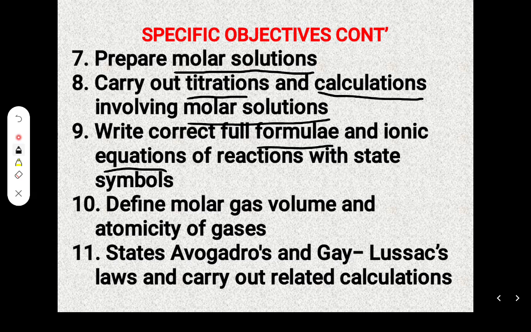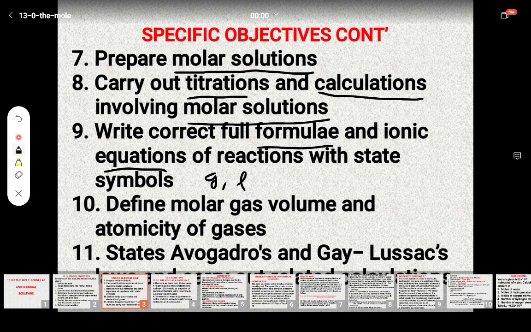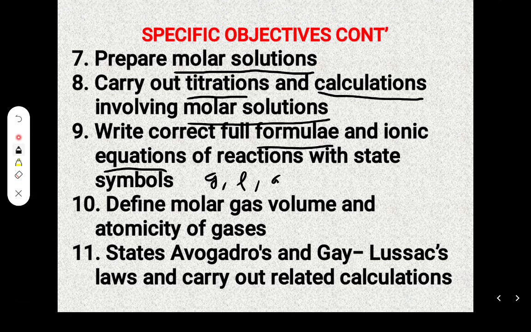State symbols refer to symbols like G for gas, L for liquid, AQ for aqueous, and S for solid. You should be able to define molar gas volume and the atomicity of gases. You should be able to state Avogadro's and the Lucas laws and carry out related calculations.